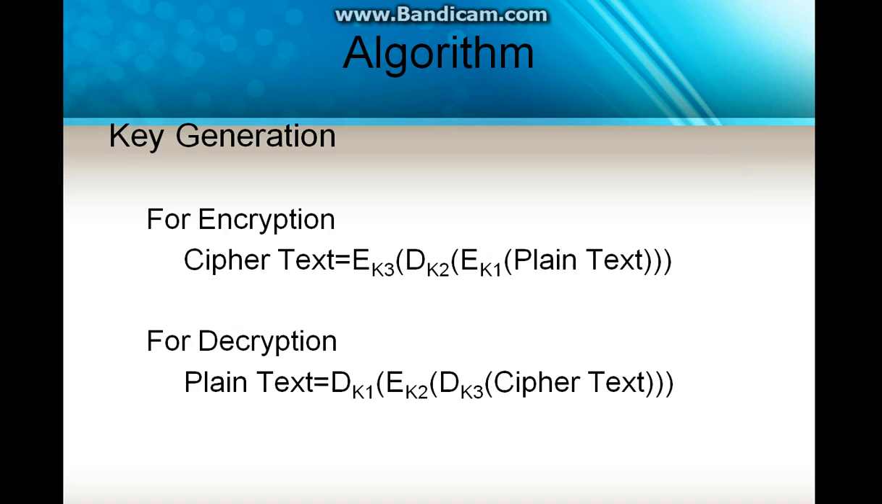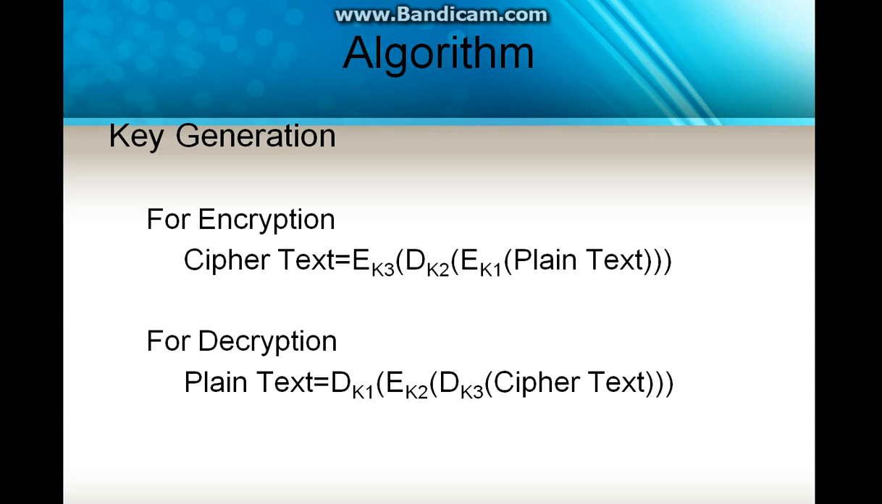This is my algorithm. In key generation, for the encryption process, we have to change our plain text into the ciphertext. First, the plain text should be encrypted by using the key K1, and then the encrypted text should be once again decrypted by using the key K2, and the decrypted text once again encrypted using the key K3. It is going to have three levels of encryption process. That's why it's called the triple DES algorithm.